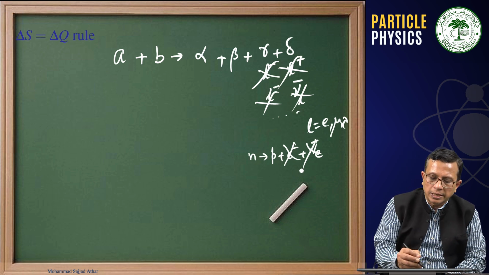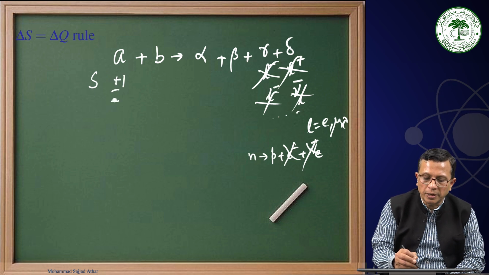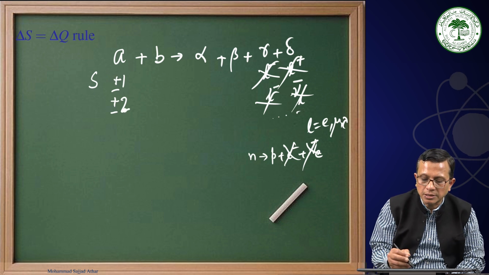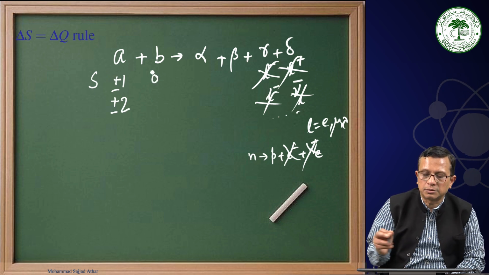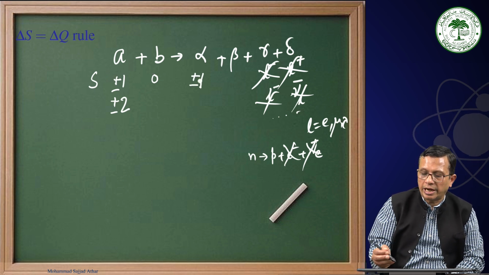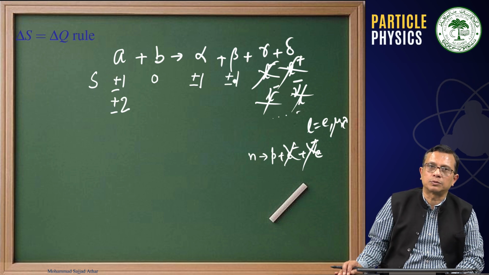And that means if, for example, this is a strange particle, this may have a strangeness quantum number +1 or -1 or +2 or -2. If this is a non-strange particle, this will be 0. If this is a strange particle, this can be +1 or -1.